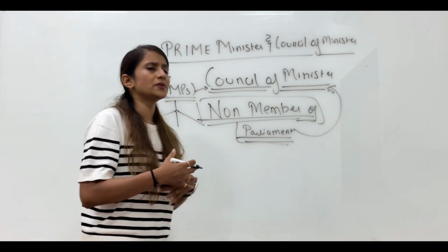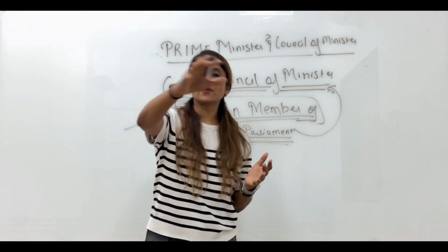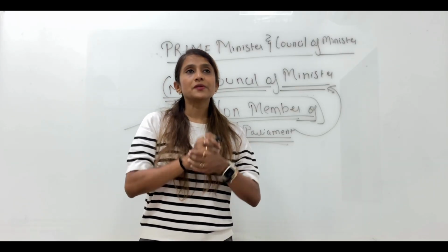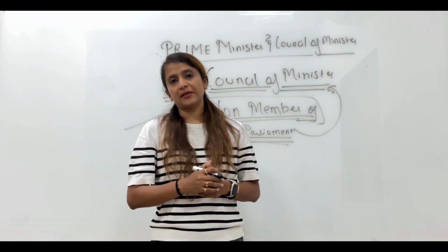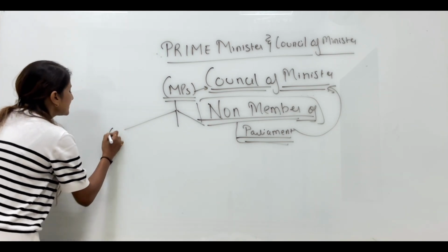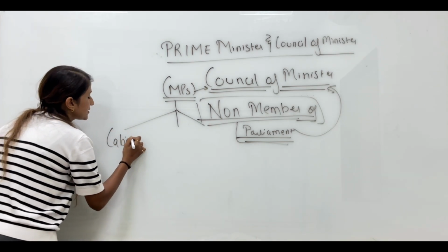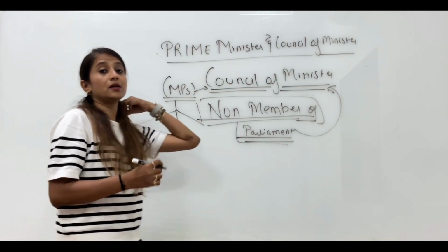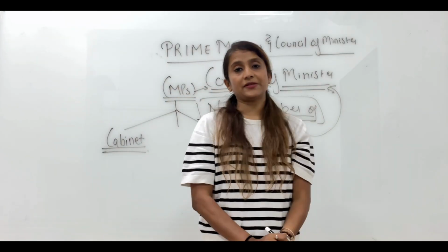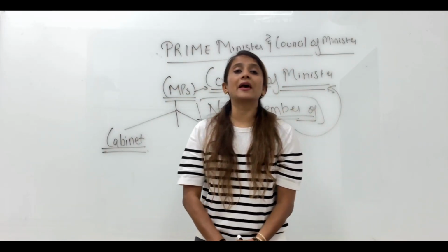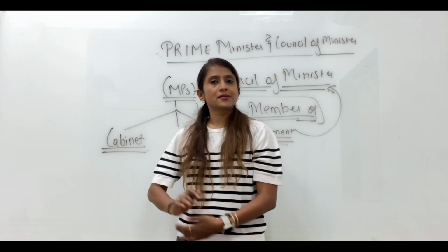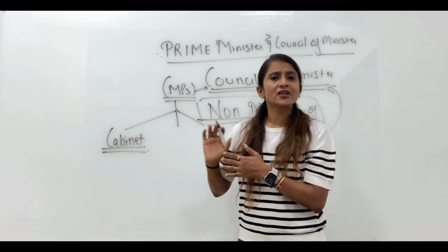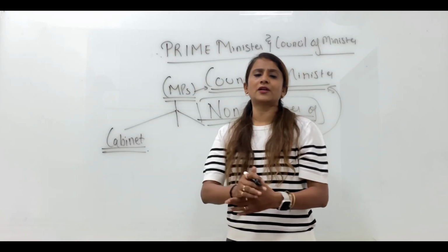In council also there are many members. Are all of them equally important? No. In council there can be 3 categories of minister. The first category, whom I would say as a core of the government, nucleus of the government, is called as cabinet. Yes, they are the main policy maker of our country. They are actually the ones who are running the government of the country.